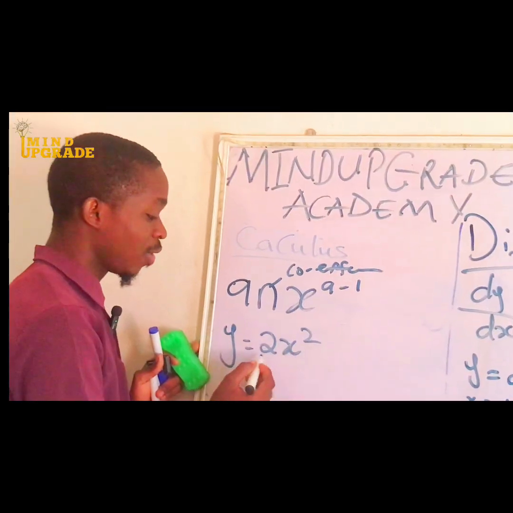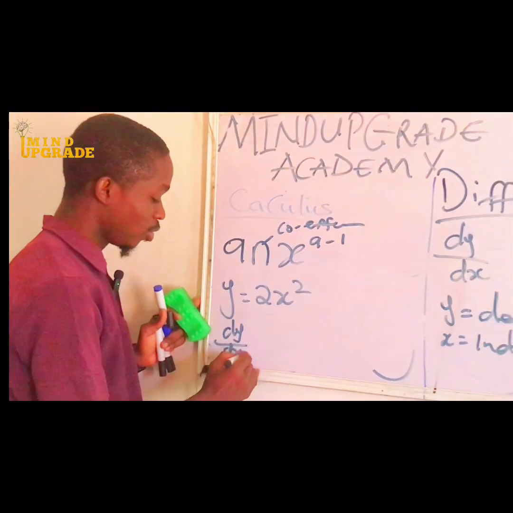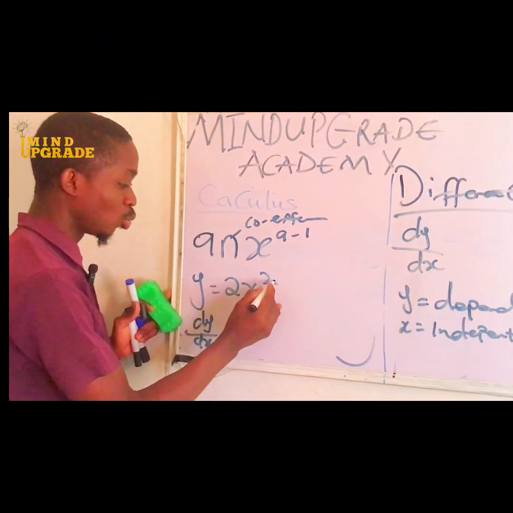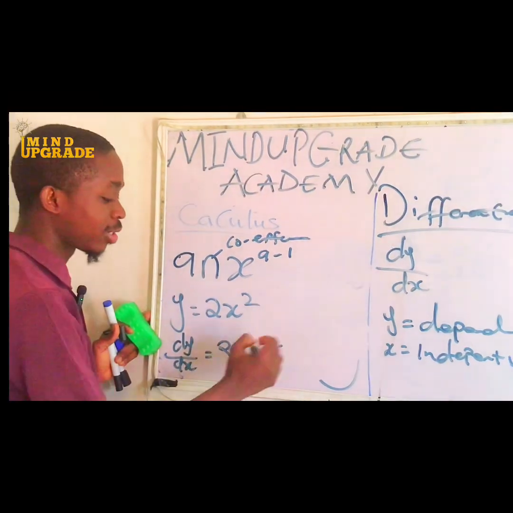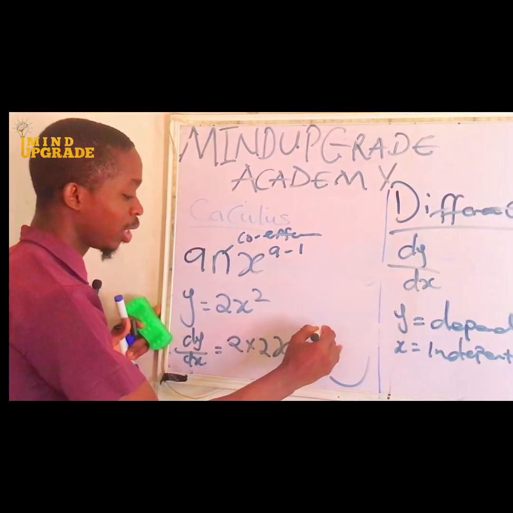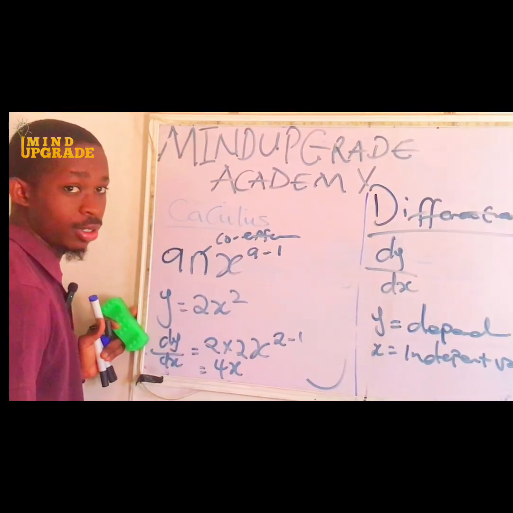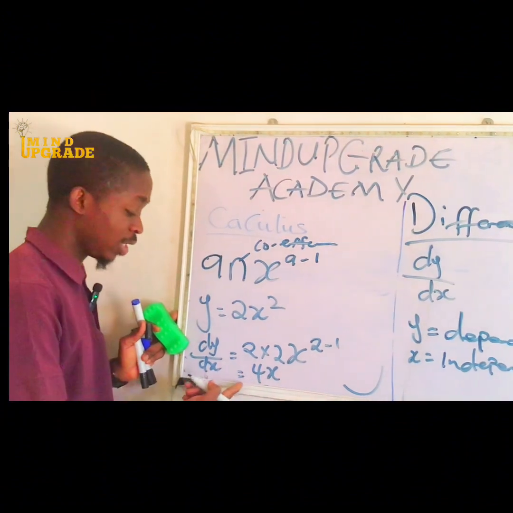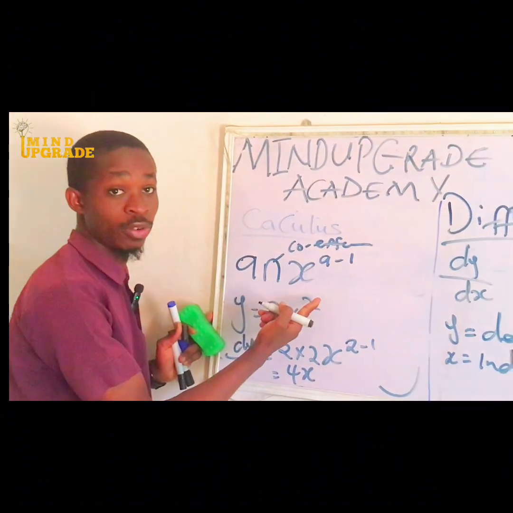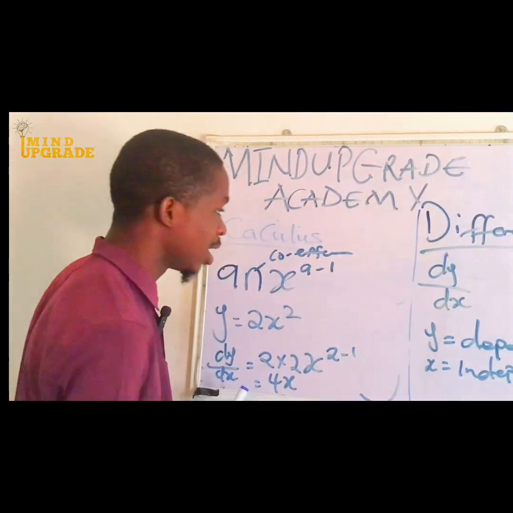So if I have 2x squared, dy/dx will be 2, the power, times 2, then x raised to the power of 2 minus 1, which implies it is going to be 4x. So this is using the general formula, the derivative of 2x raised to the power of 2. I know you are familiar with this; it is very, very simple.